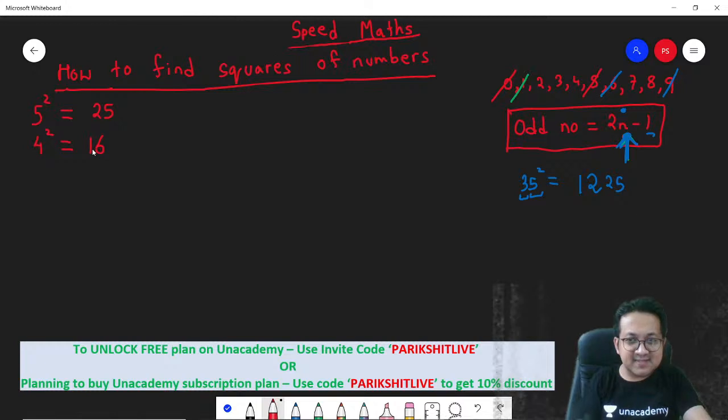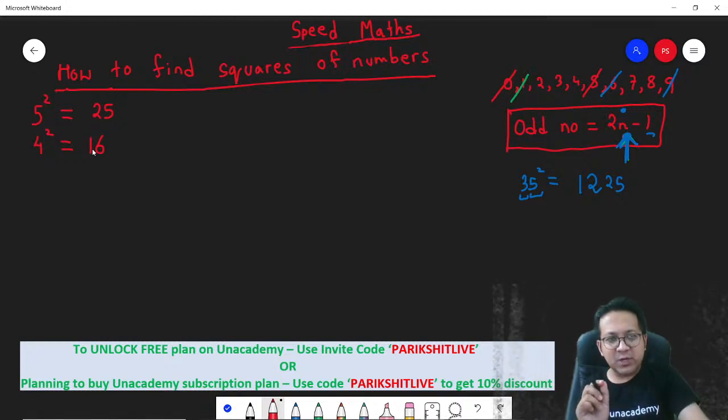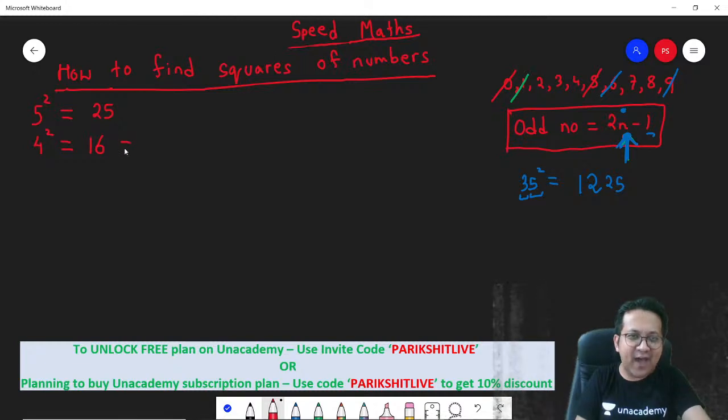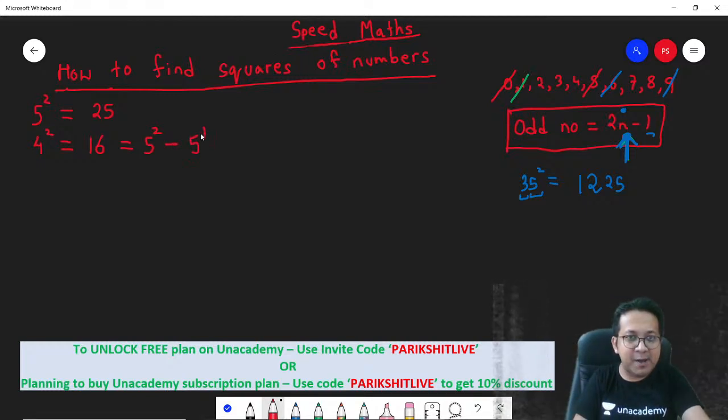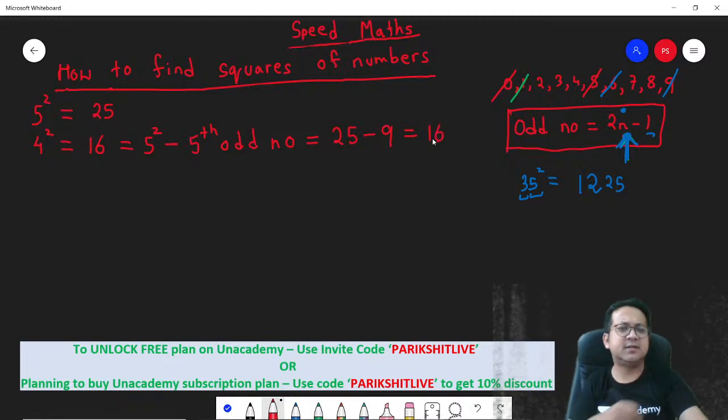But more than 16, I want you to visualize 4 square as 5 square minus something. 5 square has got the 5th odd number as extra, so just remove that 5th odd number. 5 square is 25, the 5th odd number is 2 into 5 minus 1, 9. You will get 16.